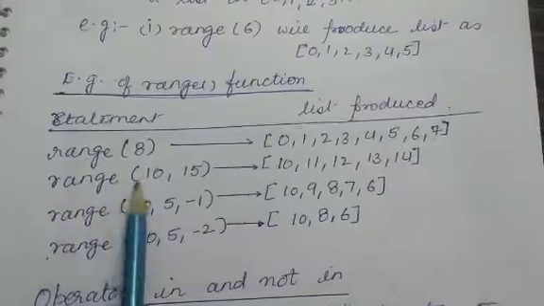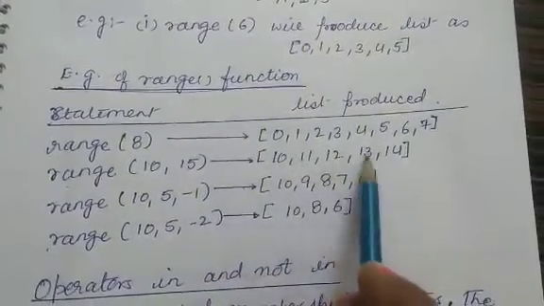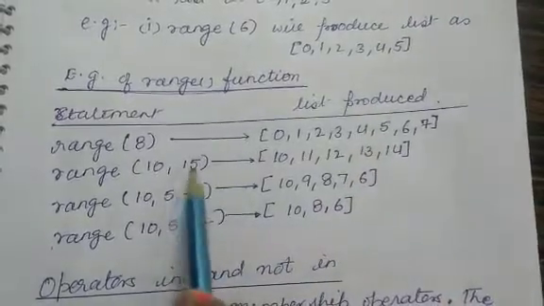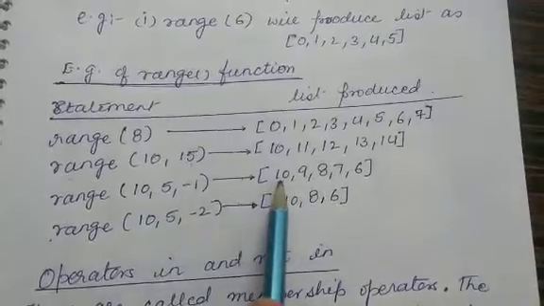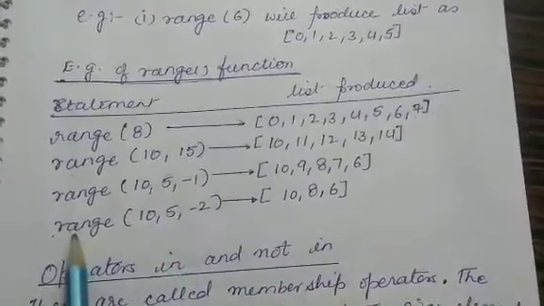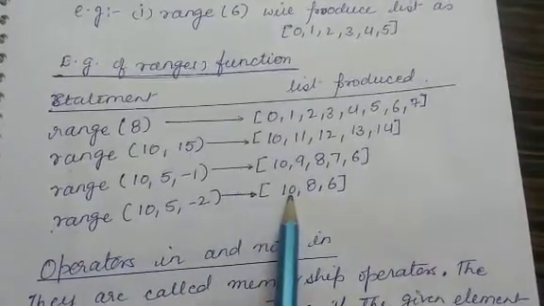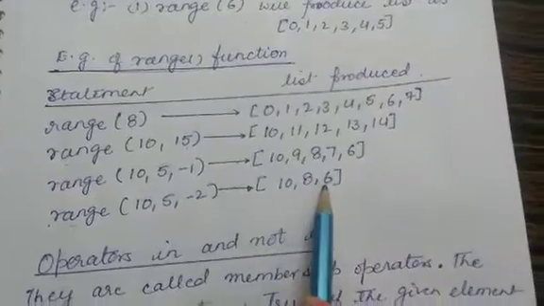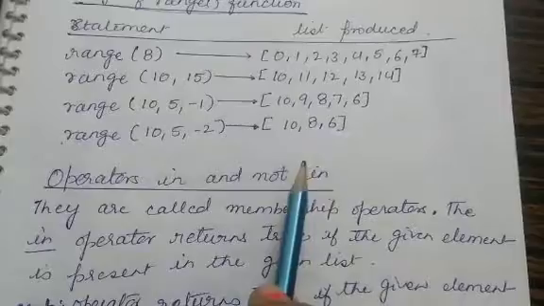If your range function is range(10, 15), then the list produced will be 10, 11, 12, 13, 14, that is minus 1. If range is (10, 5, -1), the numbers produced will be 10, 9, 8, 7, 6, that is 1 less than this. Then if range is (10, 5, -2), then the list produced will be 10, 8, 6. So these are the examples of range function.